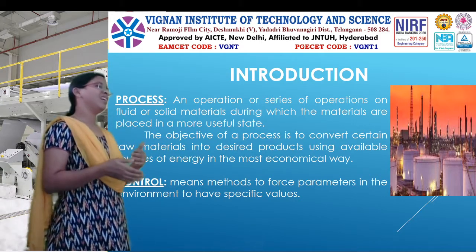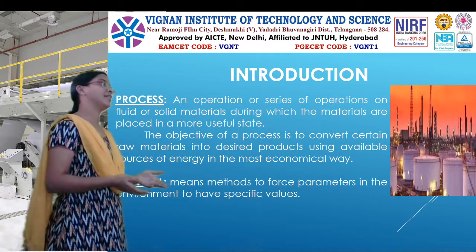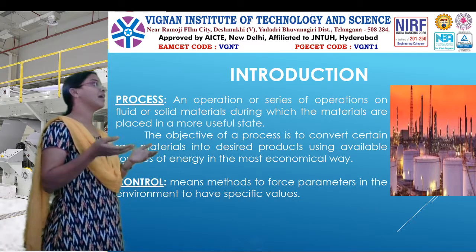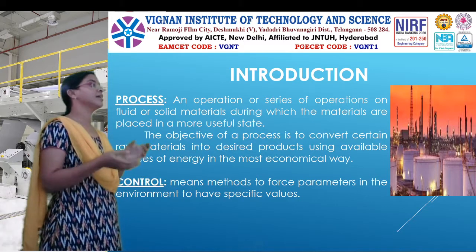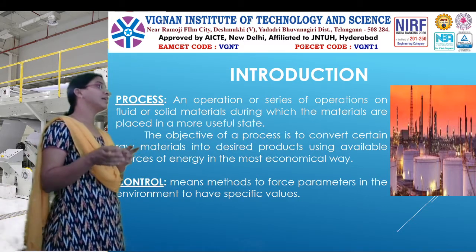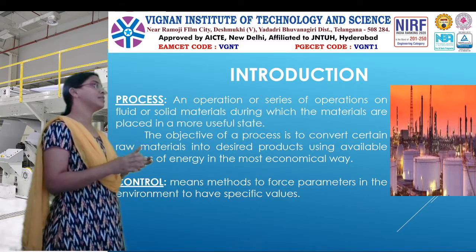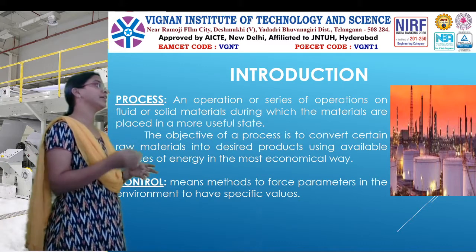For example, let us take tea making. The output of tea making is a perfect tea. In order to make that tea, we have to use some materials like milk, sugar, tea powder, like that.